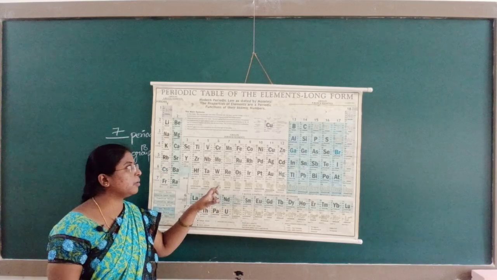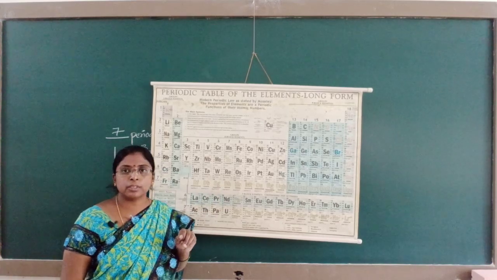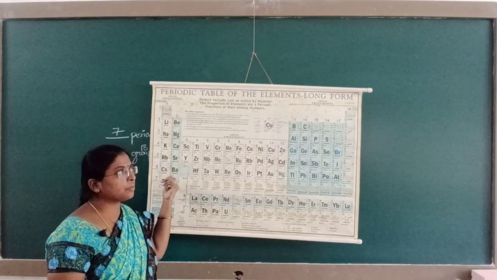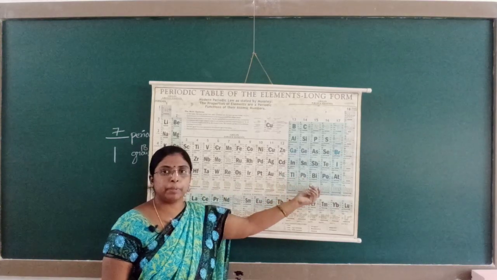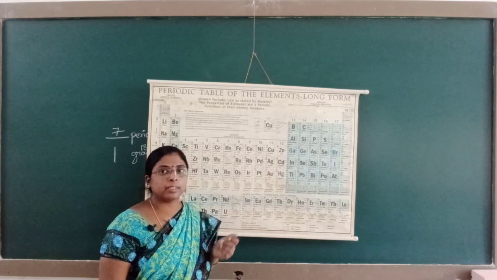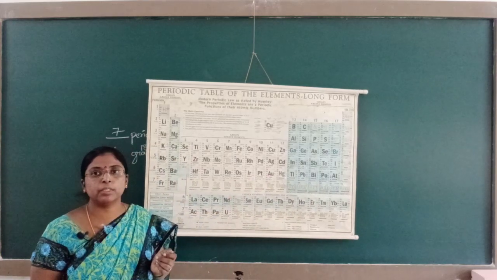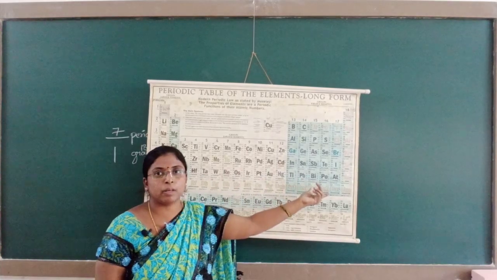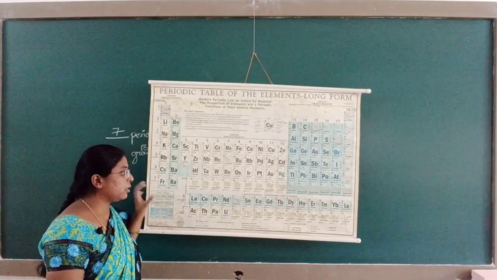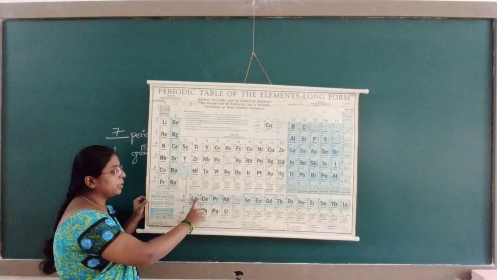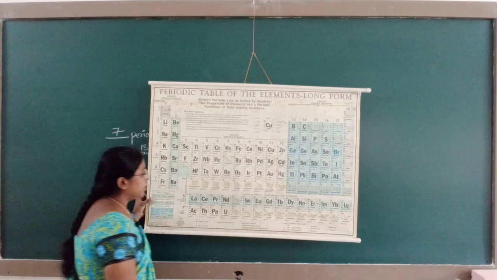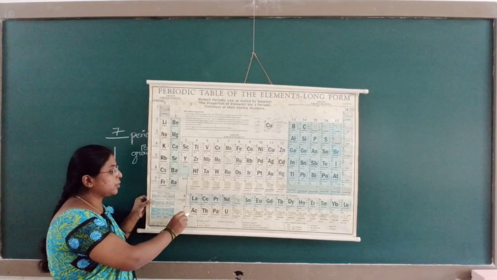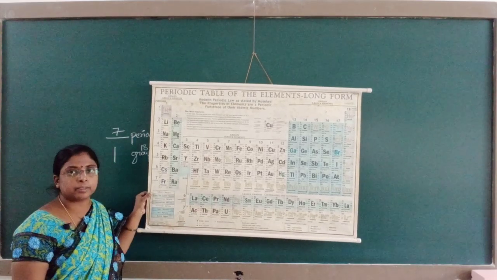Why do we call these D block elements transition? Transition means they have the properties of the S as well as the properties of the P block elements. Hence we call them transition elements. Transition means in between. They are placed in between the S block as well as the P block elements. You can see there are 2 series present at the bottom of the periodic table. The first is known as the lanthanide series and the next one is known as the actinide series.